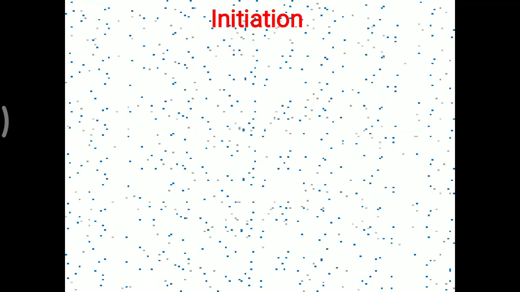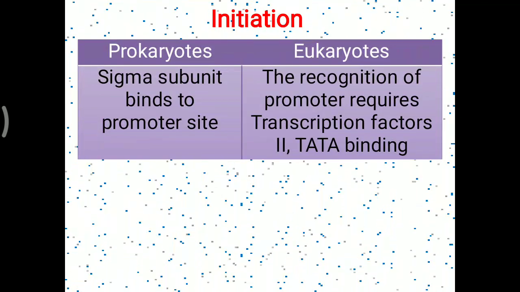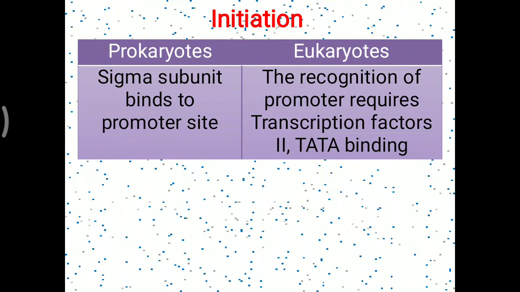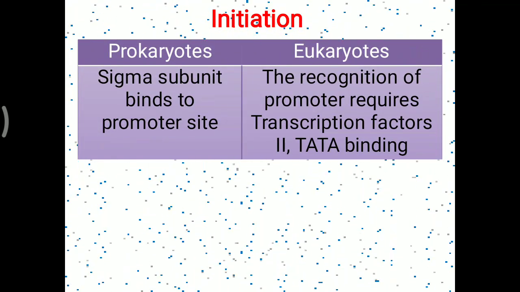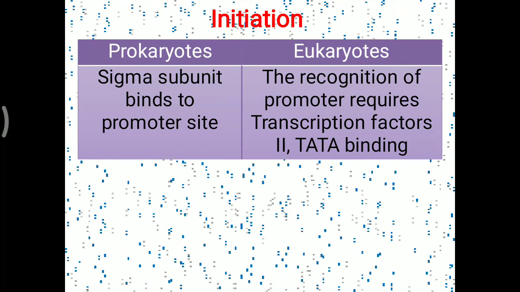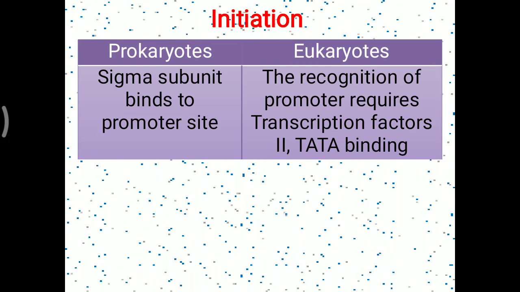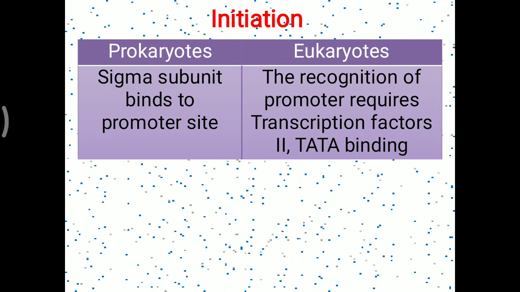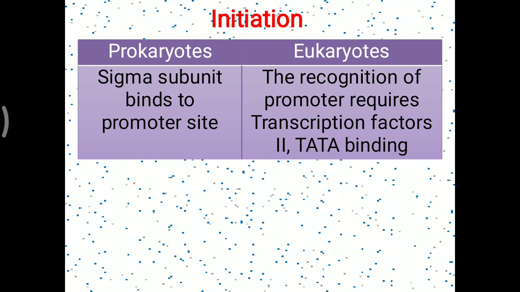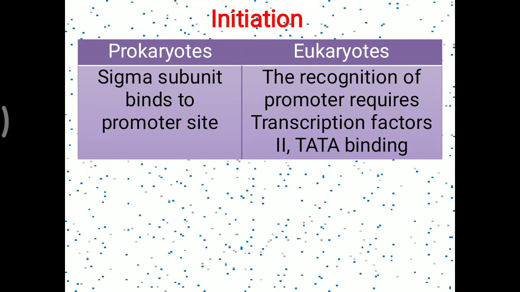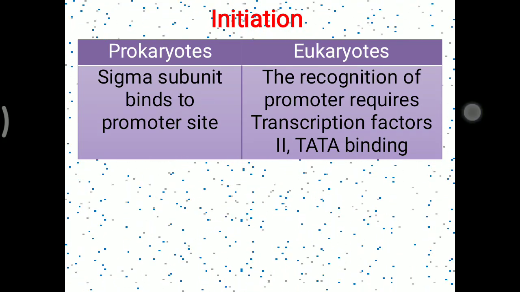For the initiation, in the prokaryotic, the sigma subunit of this RNA polymerase binds to the promoter site of the DNA, while in the eukaryotic, the recognition of the promoter requires a particular transcription factor 2, which is made up of 7 different subunits. Again, the TATA binding protein is also needed for this eukaryotic initiation.